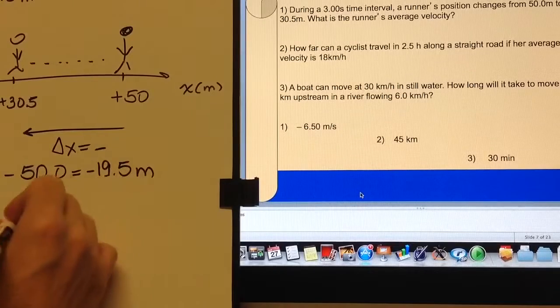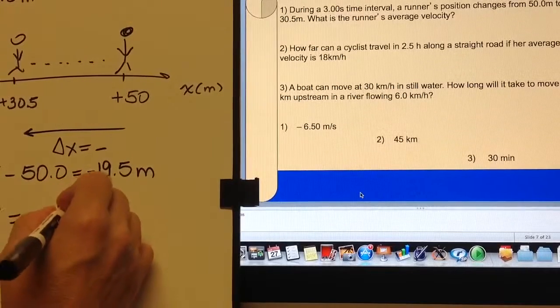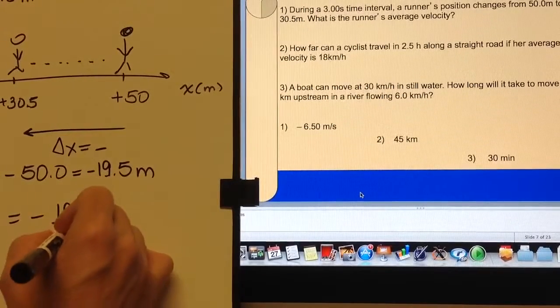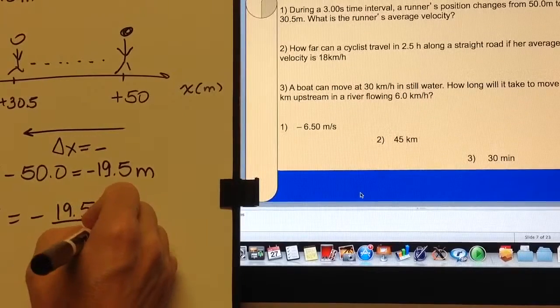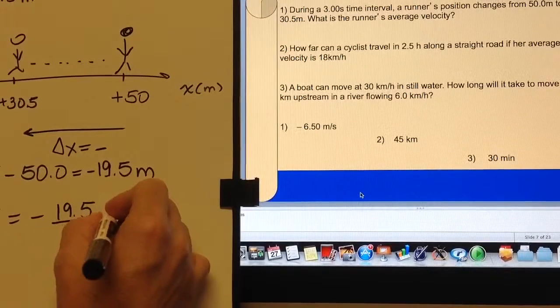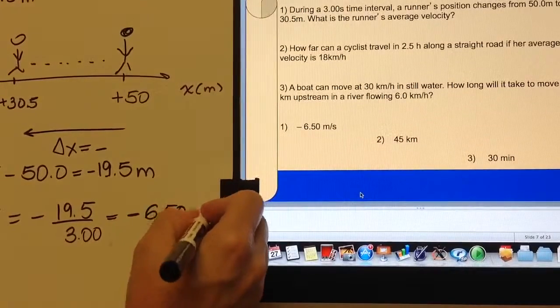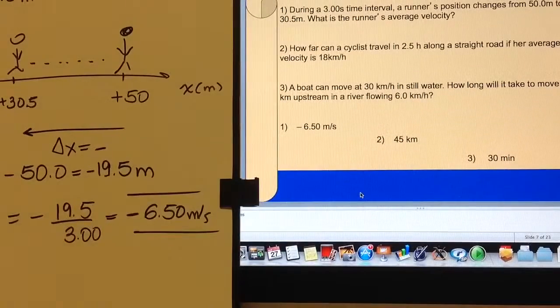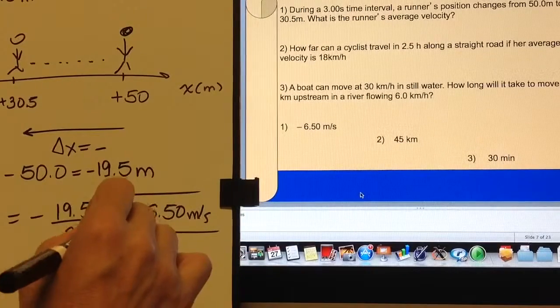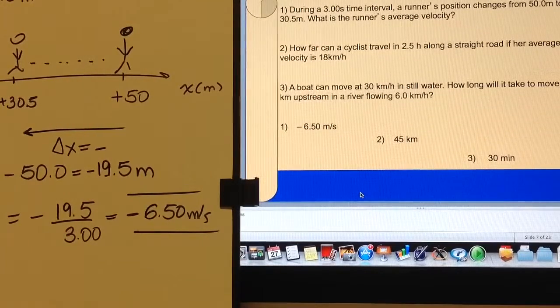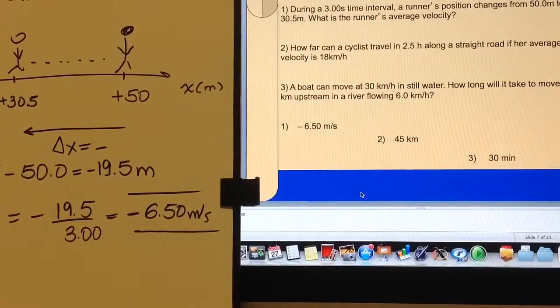And then if we put it here, minus 19.5 divided by 3.0, we will get minus 6.50 meters per second. So this answer is complete because we are given the magnitude and we are given the direction. Okay, all right, so now let's move on and try to answer